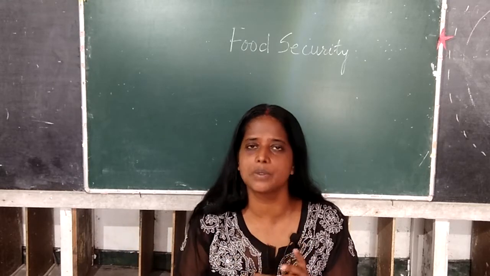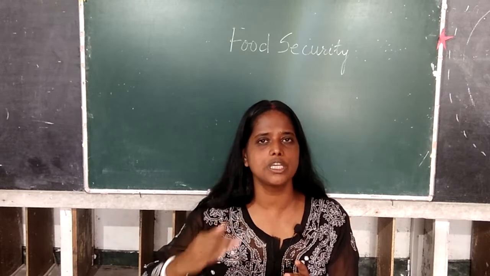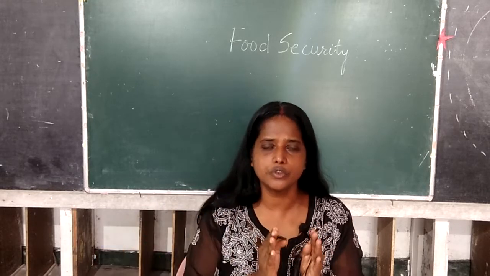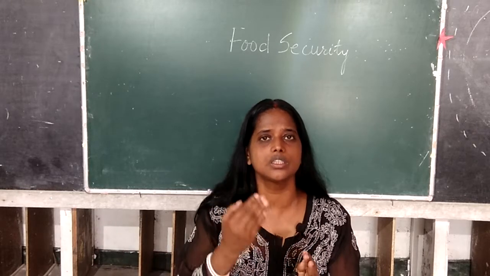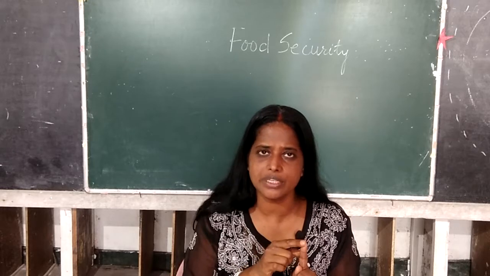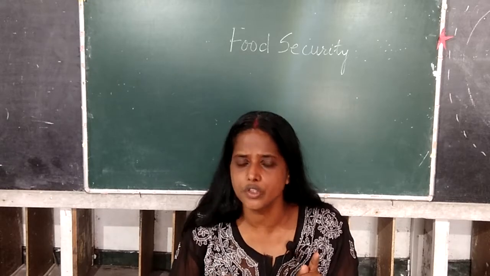We have done this in chapter 1. That means the population is growing at a very rapid rate, but food production is not growing at that rapid rate. This is one reason why we have to think of food security.